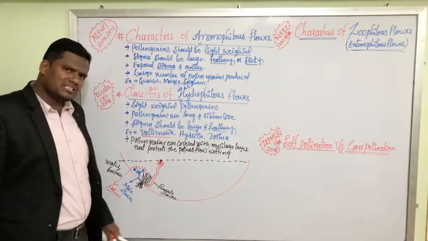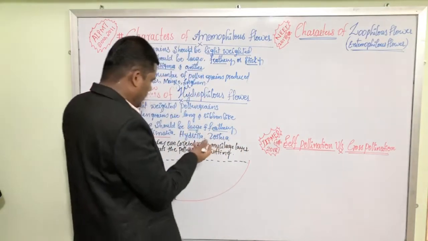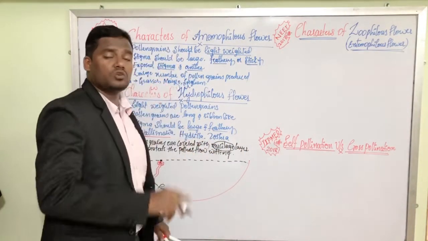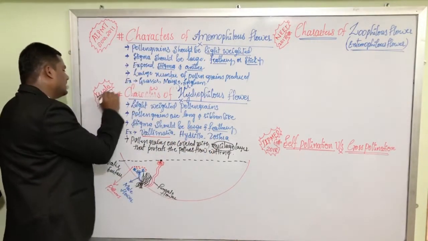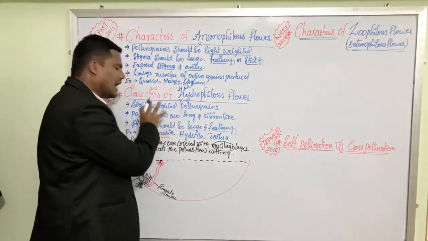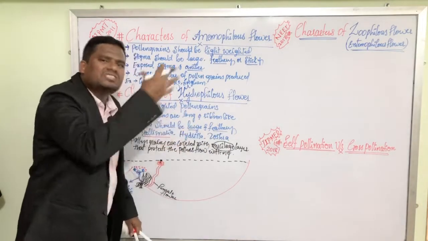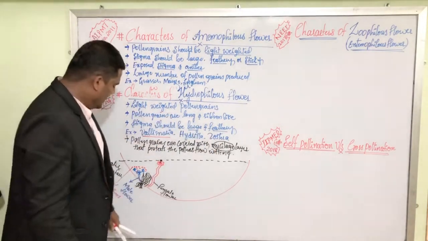Here the pollen grains are produced inside the water. To prevent the pollen grains from wetting, they are covered with a mucilage layer. It is also a very, very important concept. This concept was asked in Kerala CET 2014. Pollen grains are protected from wetting by a cover, a waxy layer. That waxy layer is nothing but a mucilage layer.